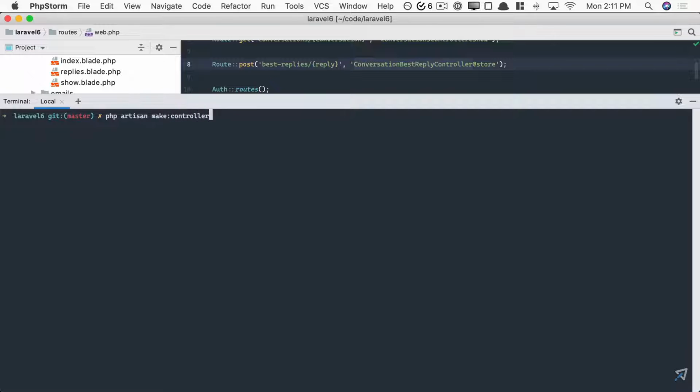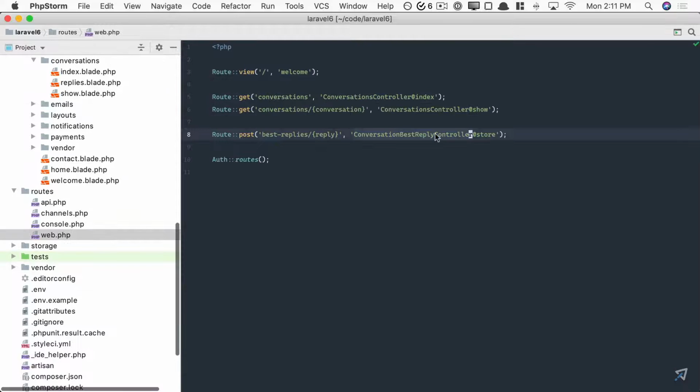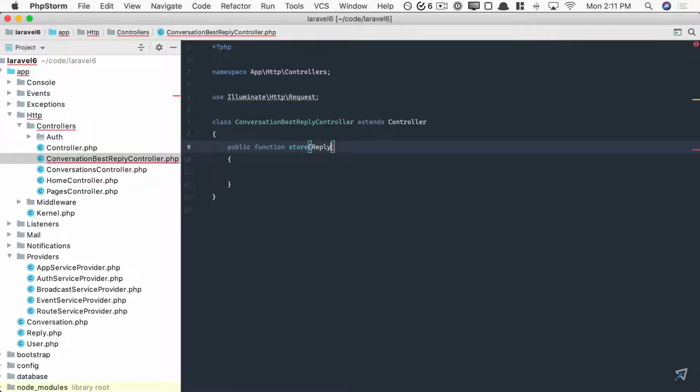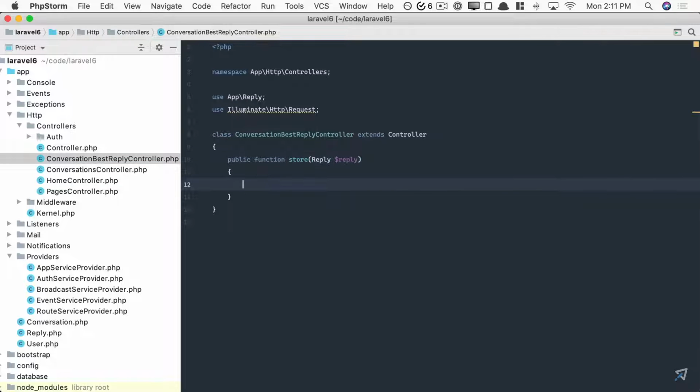php artisan make:controller ConversationBestReplyController. So now this will hit a store action. It'll accept a reply, like so. And now think about it. What do we do here? Well, first, authorize that the current user has permission to set the best reply for the conversation. If they do, then set it, and then finally redirect back to the conversation page. That's what we're doing here.